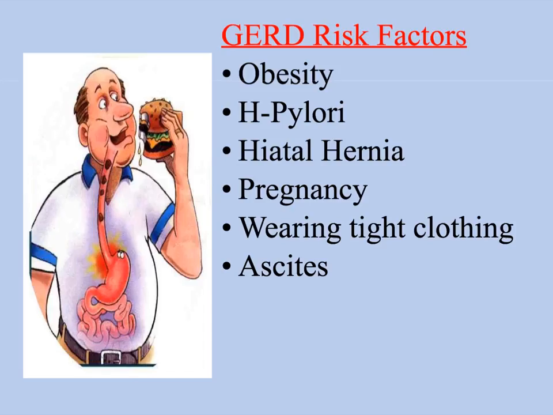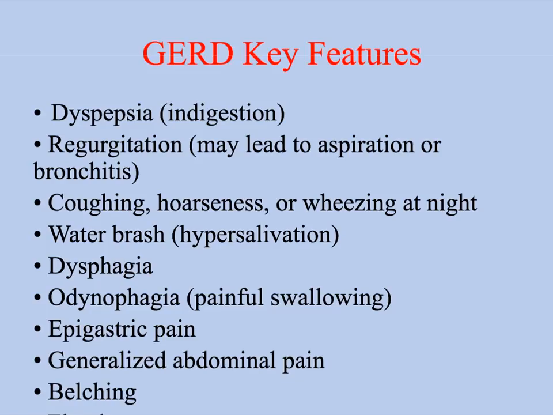Here are a few more slides on GERD, and I've already discussed a lot of these. These are risk factors: obesity, H. pylori, hiatal hernia, pregnancy, again, because it can add pressure to that lower esophageal sphincter. Common signs and symptoms of GERD, again: epigastric pain, coughing, hoarseness. I think we've already gone over all of those as well. This is just a review of that.